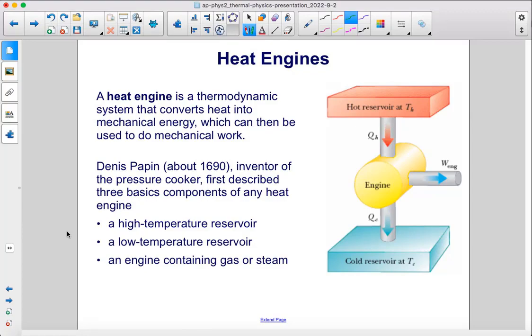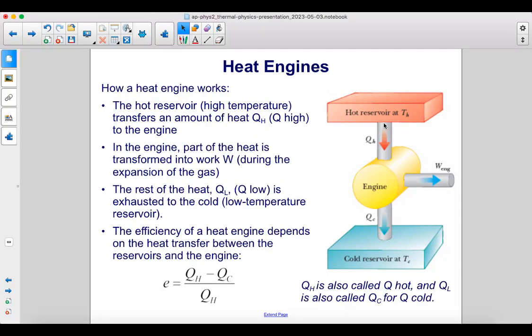A heat engine is a thermodynamic system that converts heat into mechanical energy, which can then be used to do mechanical work. Denis Papin, around 1690, was the inventor of the pressure cooker, and he first described three basic components of any heat engine: a high-temperature reservoir, a low-temperature reservoir, and an engine containing gas or steam. Here's how a heat engine works.